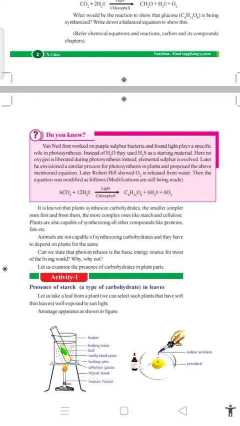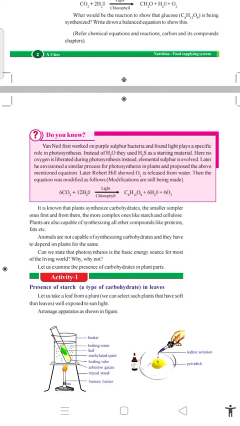It is known that plants synthesize carbohydrates, the smaller, simpler ones first, like glucose and sugars, and from them the more complex ones like starch and cellulose. Plants also produce fats, proteins, lipids, etc. Glucose is nothing but food.